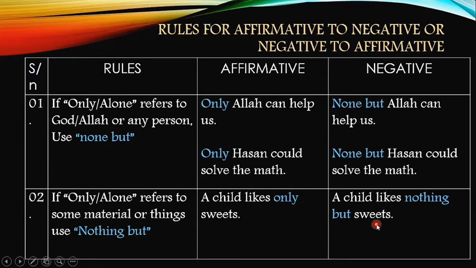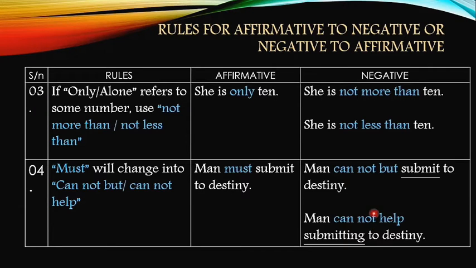Then what will happen if only or alone refers to some number? Let's check out. We have to use not more than or not less than. The example says, she is only 10. That means her age is 10. She is 10 years old only and the age is not that much. That's why we are using the term only. So the negative form of the sentence is, she is not more than 10, or she is not less than 10. The meaning is preserved, but the sentence has been converted into a negative structure.